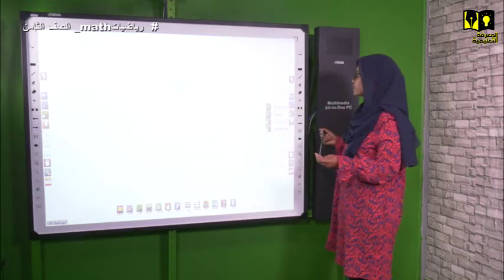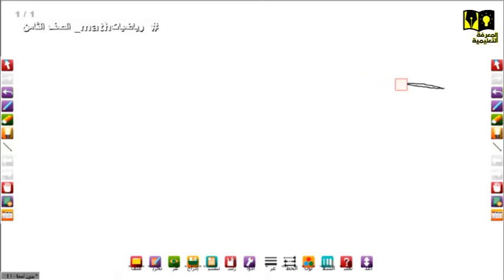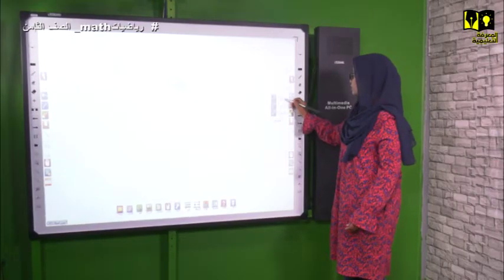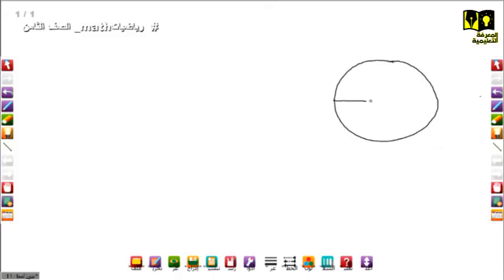And the other one is the same idea, but here it's not by a diameter. If this is a center and this is a diameter, okay, no problem. So here in the middle there is a center. Then after that we have what? We have a circumference angle. Here it is a circumference angle.